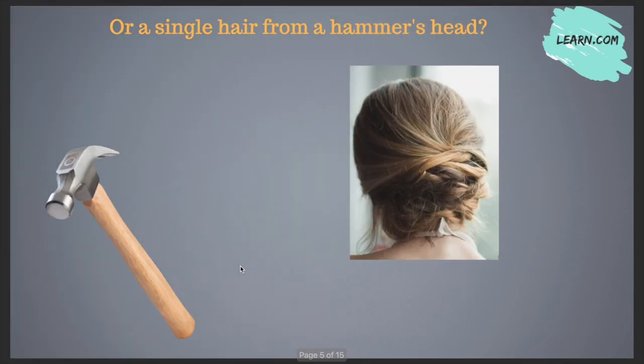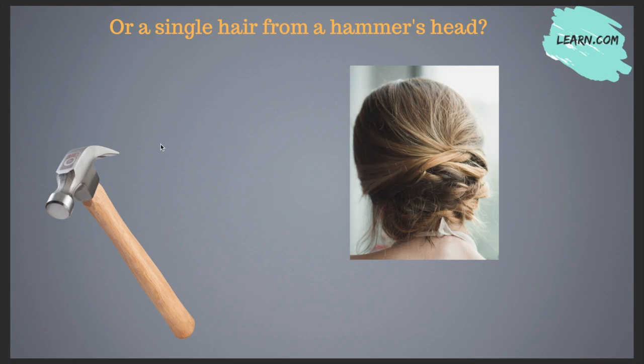Next one. Or a single hair from a hammer's head. A head, as you know, the upper portion of a hammer is also termed the head of the hammer. And normally in our daily life, the upper body part, that is above the neck, is known as the head.